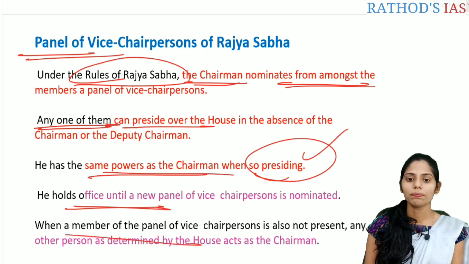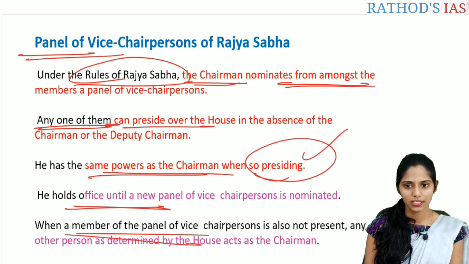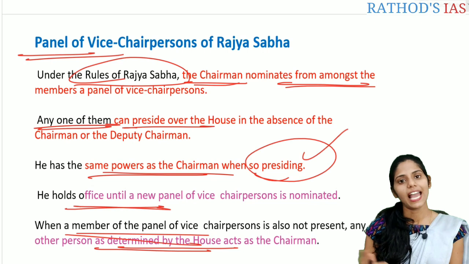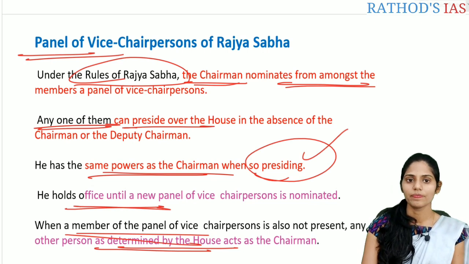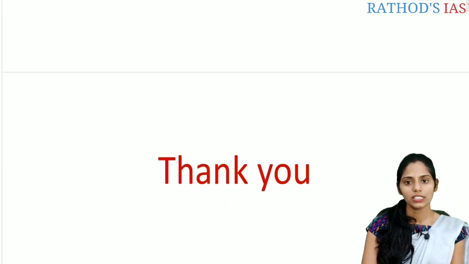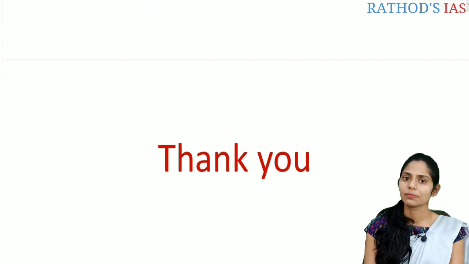And when no member of the panel of vice chairmen is present, then any other member determined by the house will act as the chairman of the Rajya Sabha. So this is about some important things that are present in your Lakshmikant.